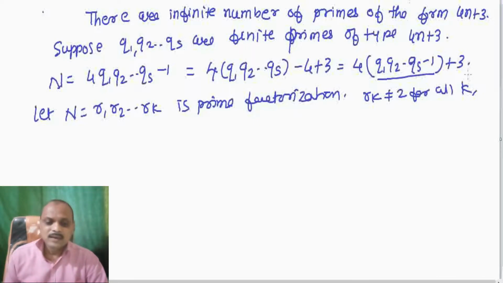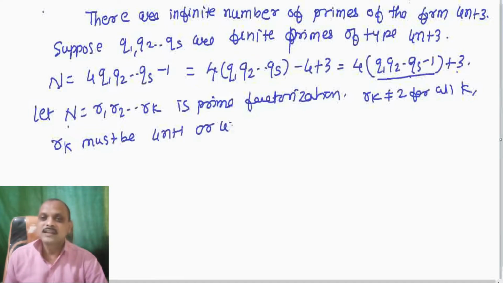Now look at this. Since n is of the type 4n plus 3, therefore each rk must be 4n plus 1 or 4n plus 3.